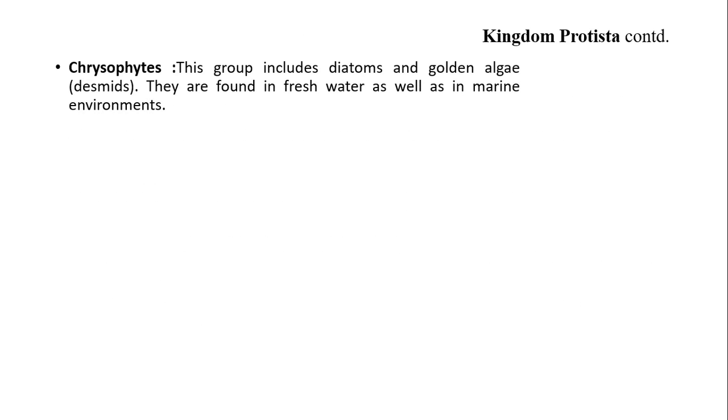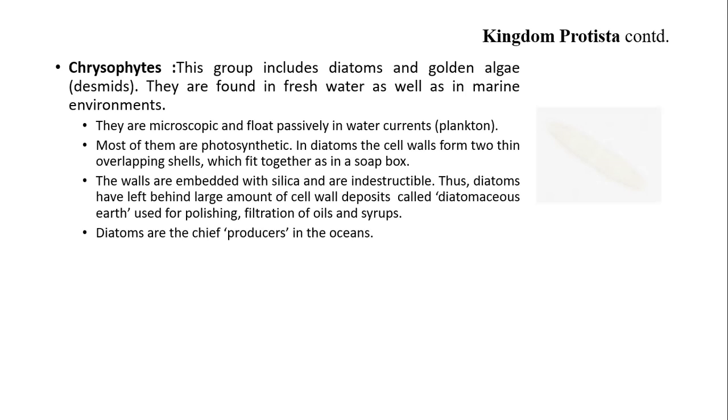Chrysophytes. This group includes diatoms and golden algae, for example desmids. They are found in fresh water as well as in marine environments. They are microscopic and float passively in water currents, for example plankton. Most of them are photosynthetic.